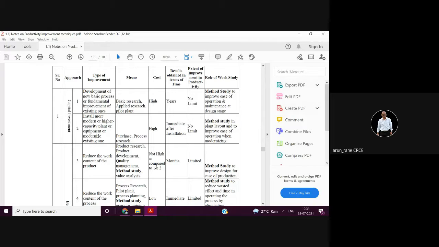That is, more modern or higher capacity plants or equipment means what? Like suppose you have a manual movement of the material. So there you can automate. That is, you can install the automatic conveyor. All right. So material handling can be automated. Not only material handling, even the process also can be automated.